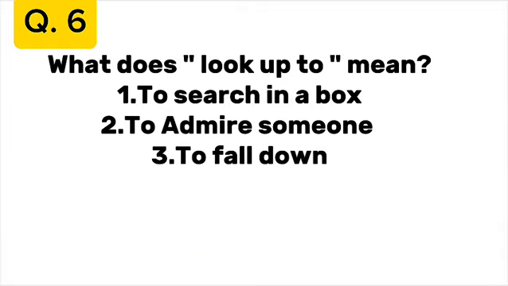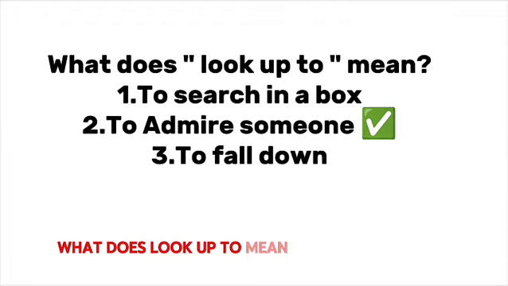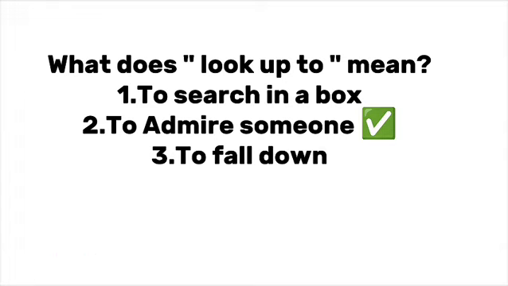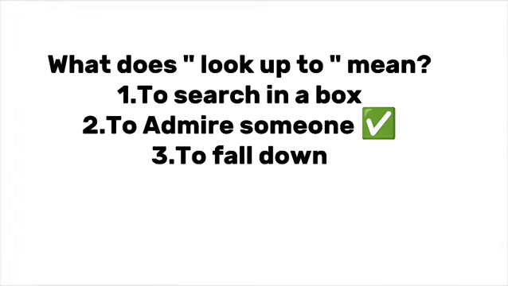Third, to fall down. Let's repeat the question. What does look up to mean? To admire someone. Look up to means to admire or respect someone.